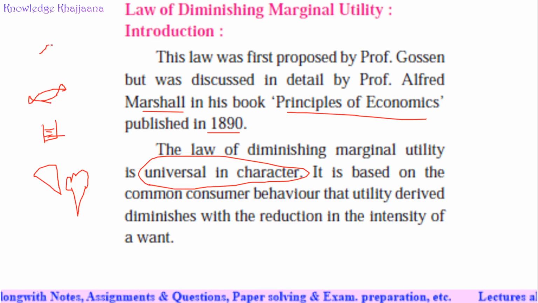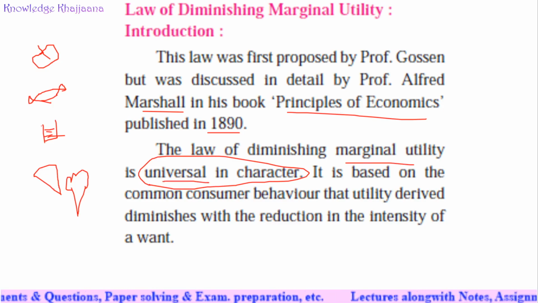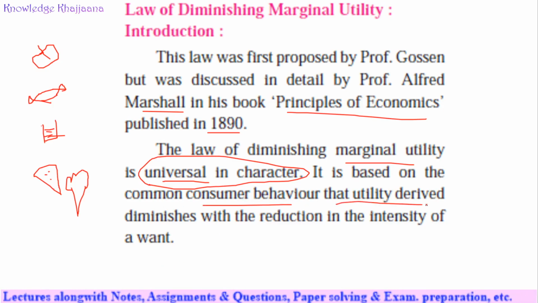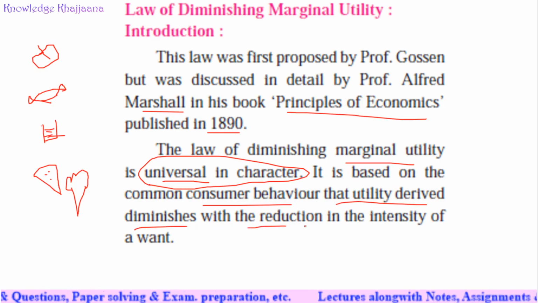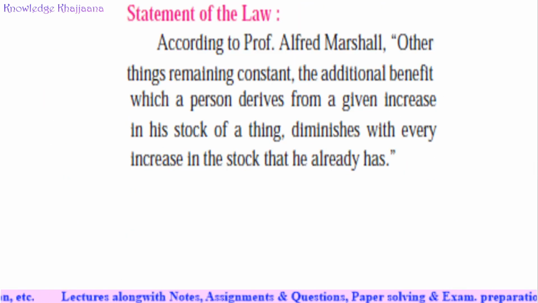Not only for the apples. This law of diminishing marginal utility is universally applicable. It is universal in character. It is based on common consumer behavior. It understands common consumer behavior: the utility derived diminishes with the reduction in the intensity of want. If the intensity of want decreases, then the utility you got from the consumption of the unit diminishes, that is, it decreases. So this is what we are going to learn in detail.